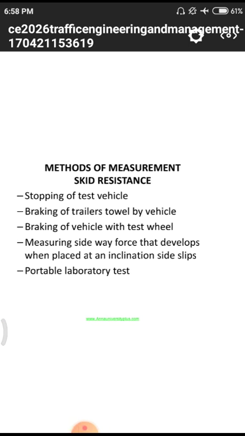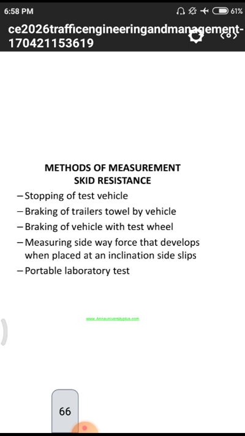Stopping of test vehicle, braking of trailers traveled by the vehicle, braking of vehicle with the test wheel, measuring sideway force that develops when placed on an installation of side slips, and portable laboratory tests. All those are the different tests involved. First one is the stopping of test vehicle. Simply a vehicle has to move at different velocities, and we need to apply a sudden brake on the road. What is the particular stopping distance? All those are in the first one.